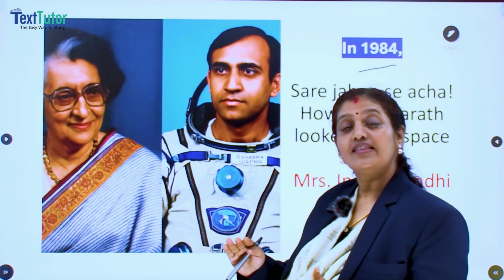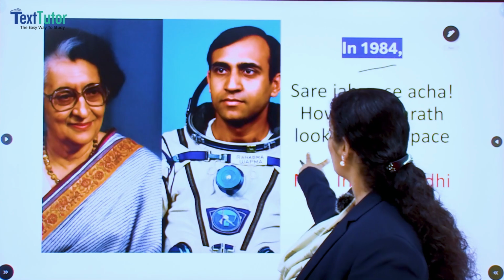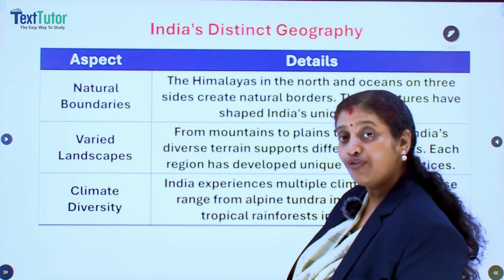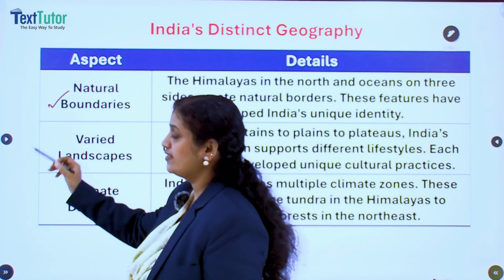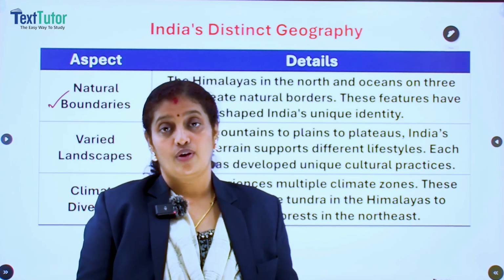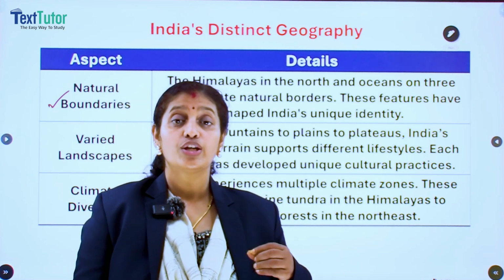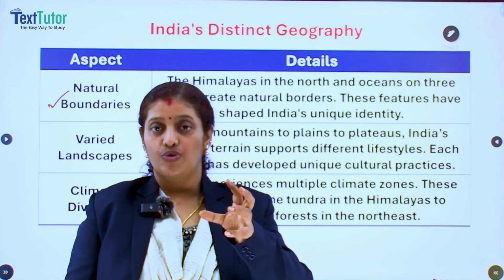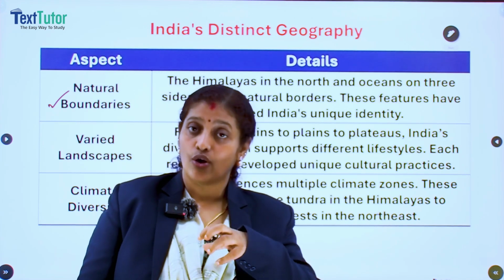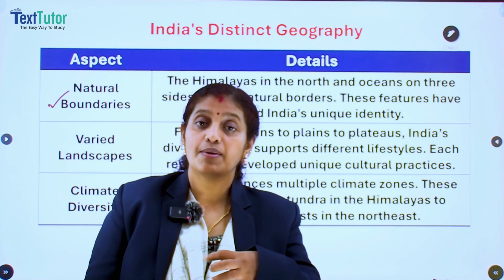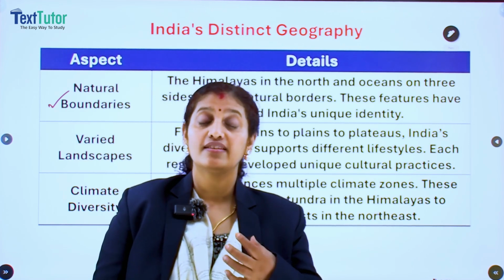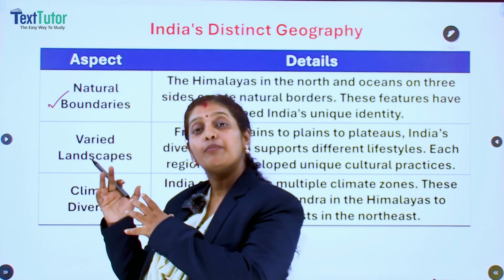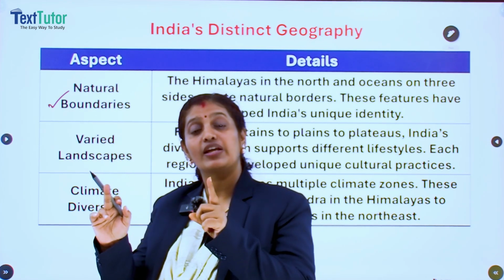Clear? So, what makes India distinct from other countries? We have to analyze what makes India distinct from other countries. The first thing is the natural boundaries. When you look at the map of India or the world map, you can see that India is surrounded by certain natural boundaries. India is a part of the Asian continent and it is known as a subcontinent. That also you know. Why is India known as a subcontinent? Because it's separated from the main continent by certain geographical boundaries.